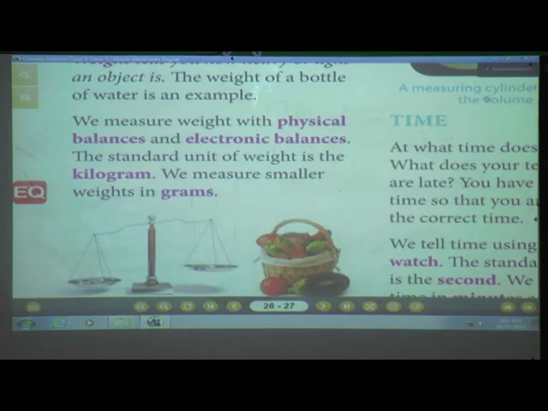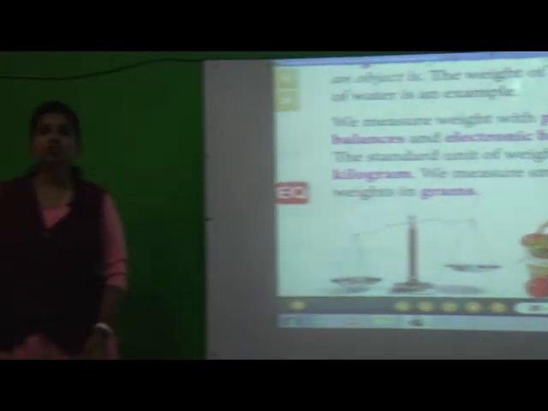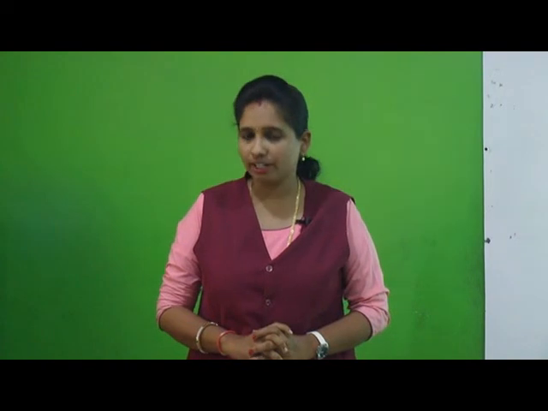Okay. Now it's time to wind up our today's session. I had given you one activity. What is that activity? You have to measure your school bag by using the ruler. At the same time, one more home assignment is take out the copy, read page numbers 26 and 27, length, weight and the needs for the measurement. Underline the hard words which you feel are hard. Write those hard words in the rough book 3 times and learn those hard words.